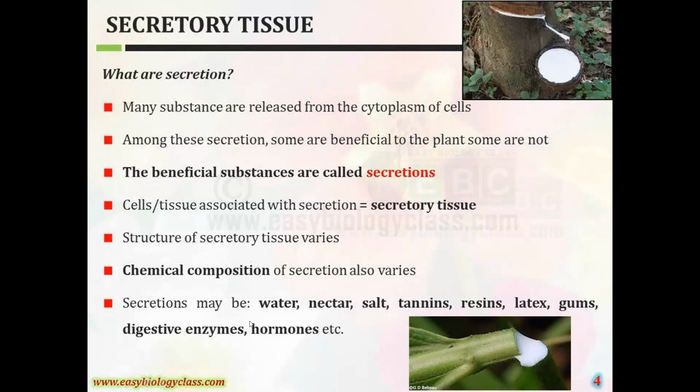The secretions may be water, nectar, salts, tannins, resins, latex, gums, digestive enzymes, hormones, etc.